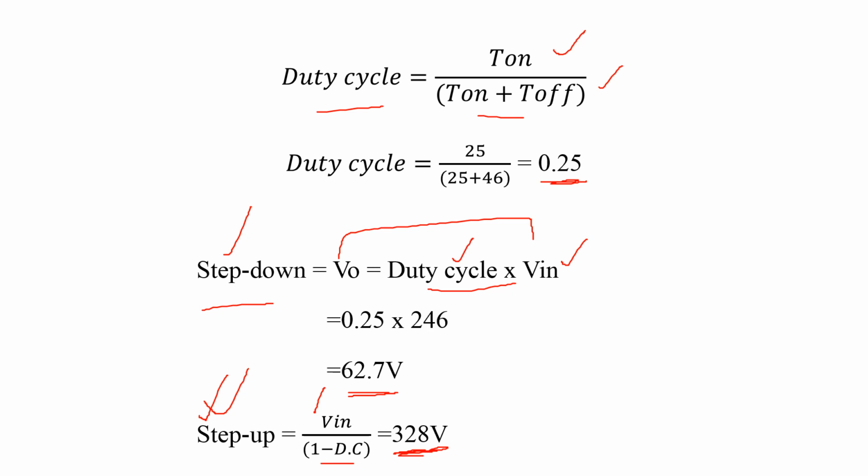So by assumptions of step down chopper and step up chopper, we are getting these voltages. So the option is both, meaning it is a step down chopper as well as a step up chopper.